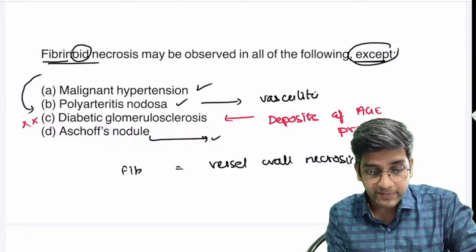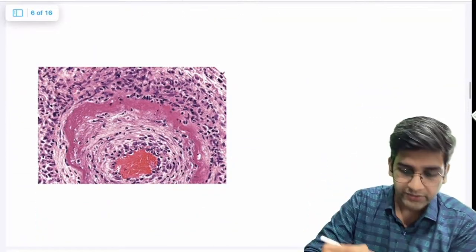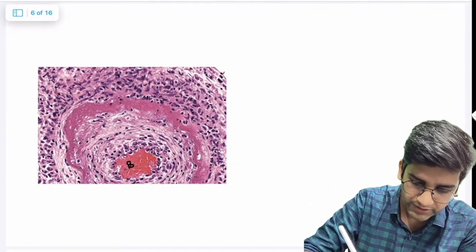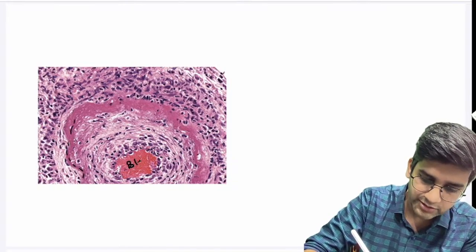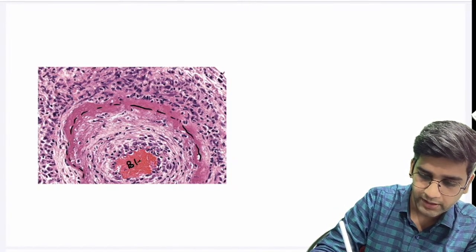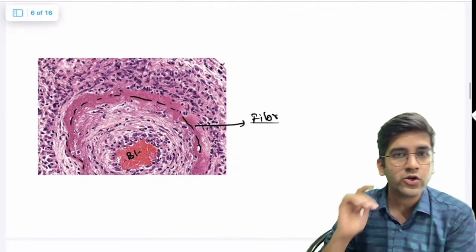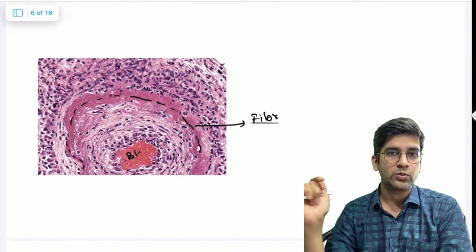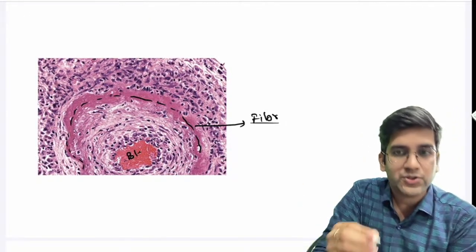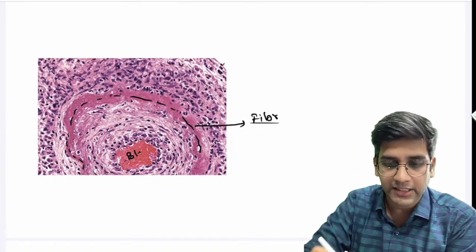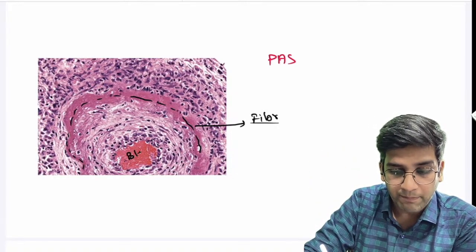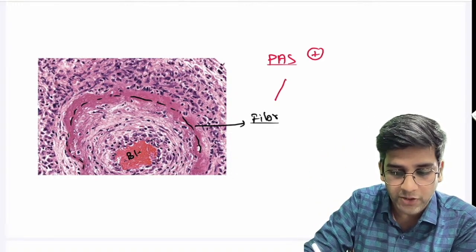Perfect. Again, there's an image from Robbins. This might come in an exam. This is your blood vessel. You can see the center, and this entire pink lining here is your fibrinoid necrosis, right? You can classically see fibrinoid necrosis lining the entire blood vessel wall, fine. An extra additional point, especially if you're aiming for an INICET-like exam, PAS is positive in case of fibrinoid necrosis.